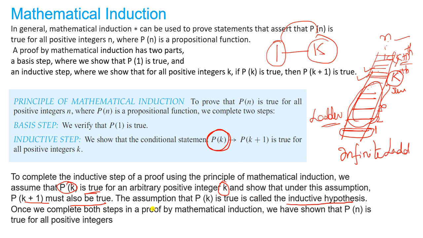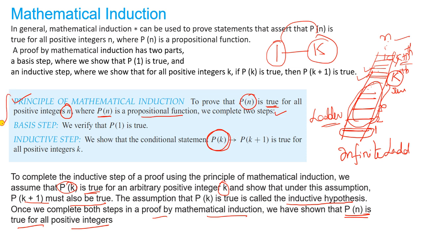Once we complete both the steps, that is the basic step and the inductive step, hence the proof by mathematical induction, then we can say that P of n is true for all positive integers. See the definition here. What is the principle of mathematical induction? To prove P of n is true for all positive integers, where P of n is a propositional function, when it completes the two steps.